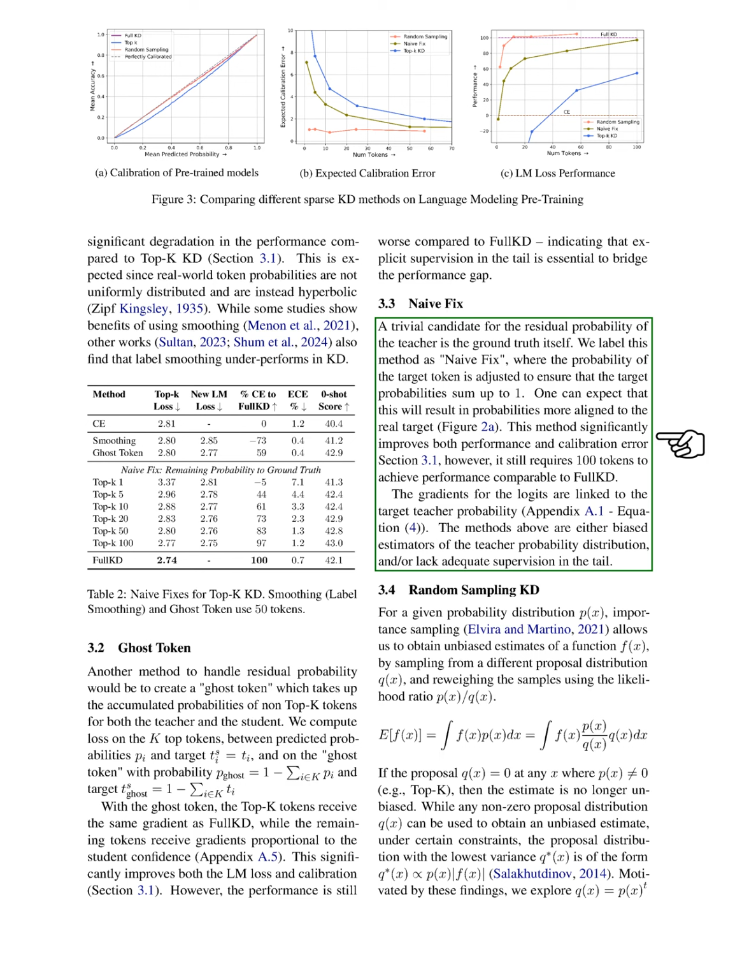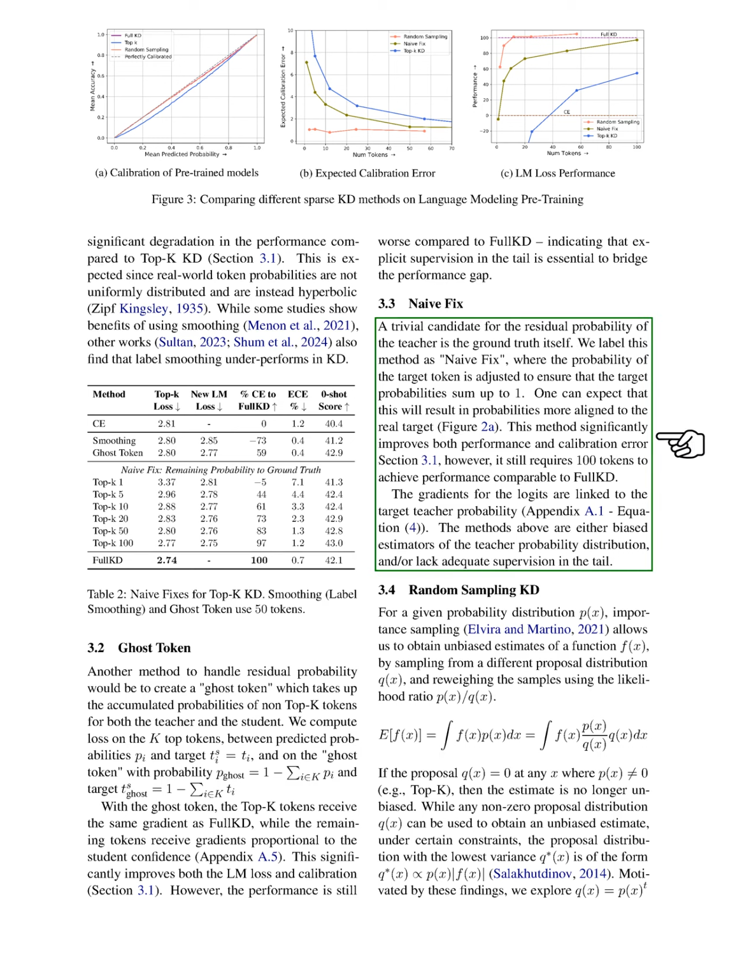Section Summary. In this section, we identify key issues with top-K knowledge distillation (KD), including the upscaling of teacher probabilities and the loss of tail information, which leads to overconfidence in top tokens and poor performance on rare tokens. We propose several empirical solutions, such as label smoothing and the introduction of a ghost token, but emphasize that explicit supervision of the tail is crucial for bridging the performance gap compared to full KD.